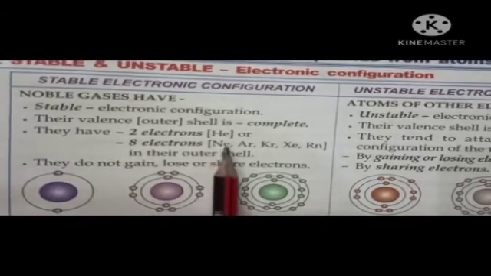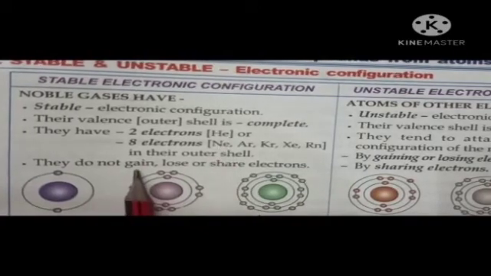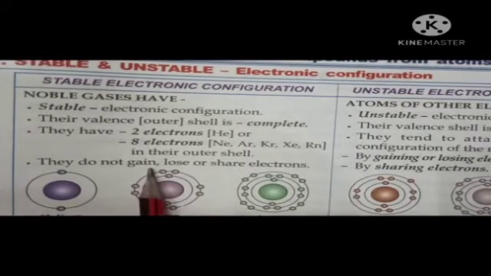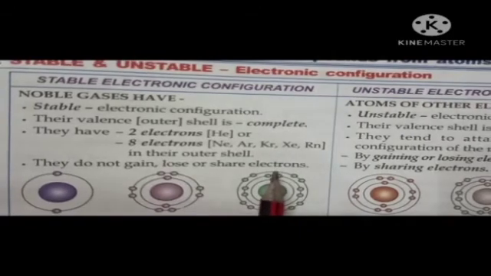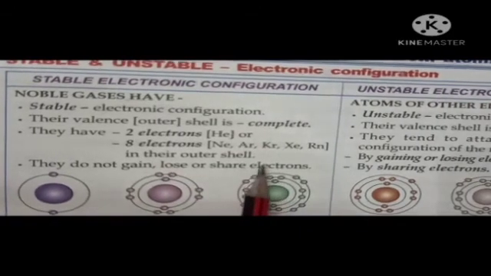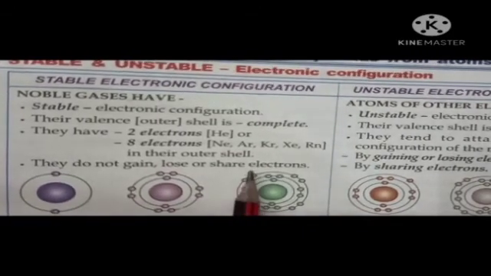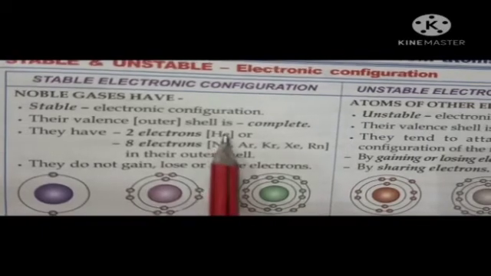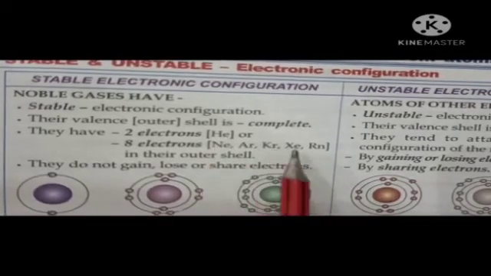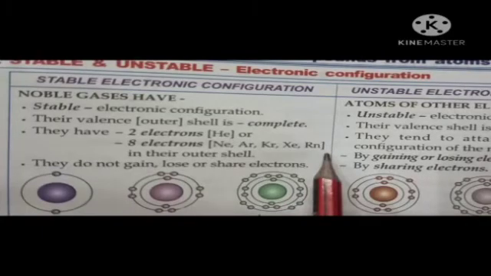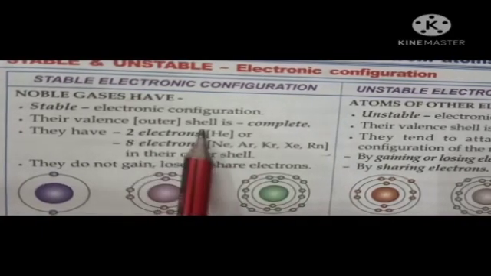That is why they neither lose, gain nor share electrons, because they have stable electronic configuration. So these are your noble gases: helium, neon, argon, krypton, xenon and radon. These are the 6 noble gases which have stable electronic configuration.